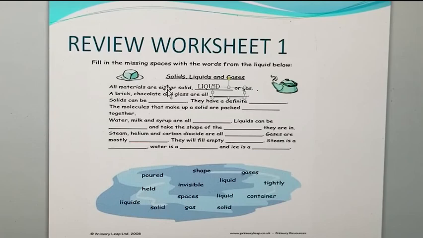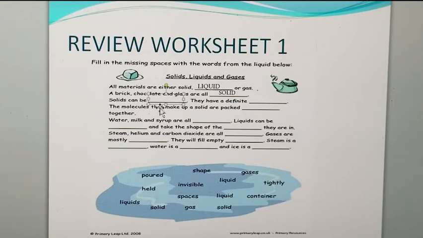A brick, chocolate and glass are all dash. Brick has a definite shape and definite volume. Chocolate has a definite shape and definite volume. Glass has a definite shape and definite volume. So these are examples of solid. Solids can be dash.